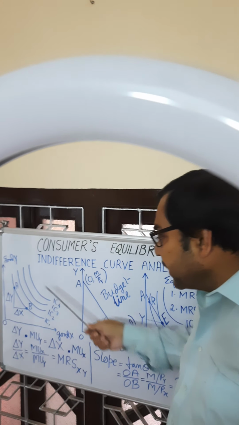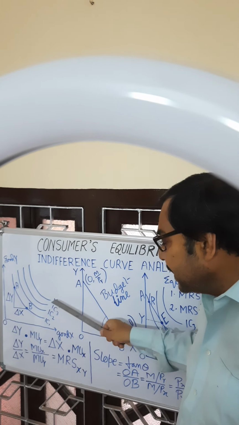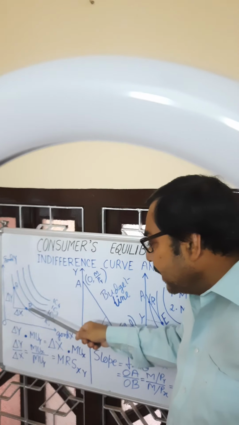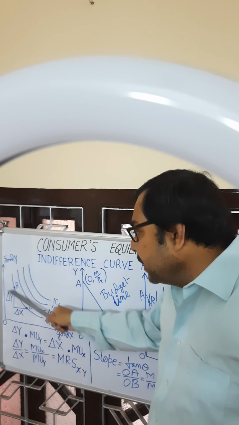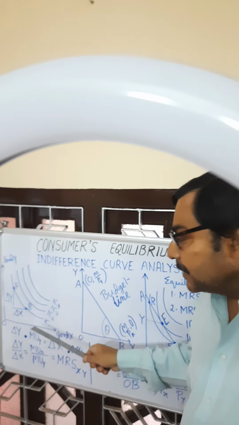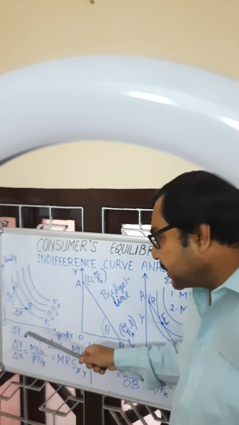So these are the indifference curves: IC1, IC2, IC3, IC4. And one particular indifference curve, suppose IC1, is ensuring one particular level of satisfaction.